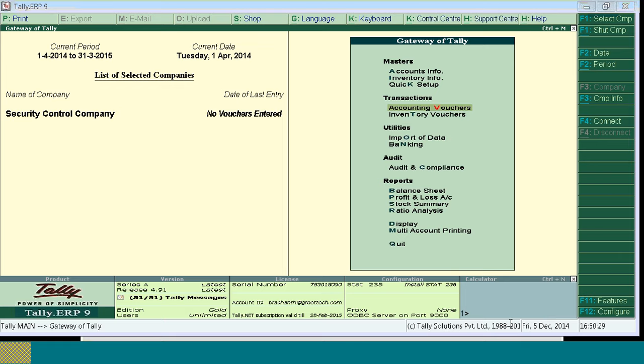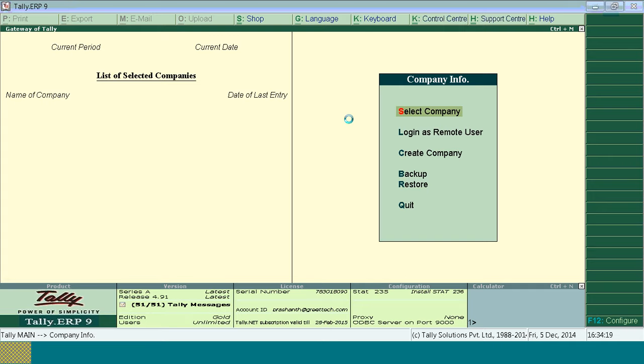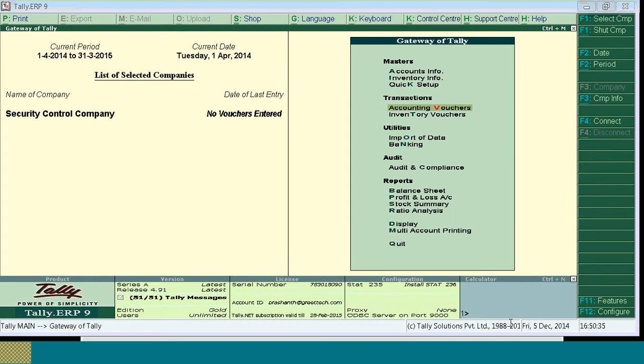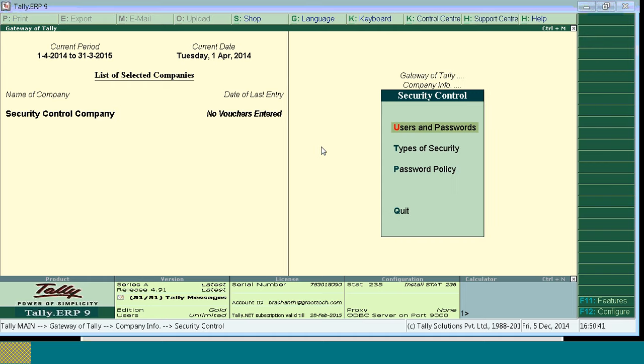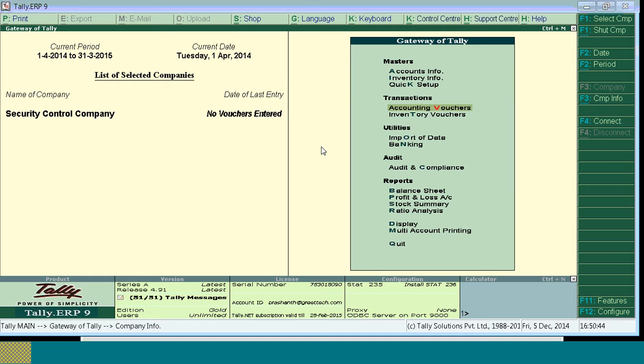Yes, it's similar to administrator. But only one thing is, you can't create any user. Currently from admin level, when you go for company info, you have the option to create users. But data entry 3 will not have these rights. Apart from this, with regard to transactions, he can be treated as an administrator.